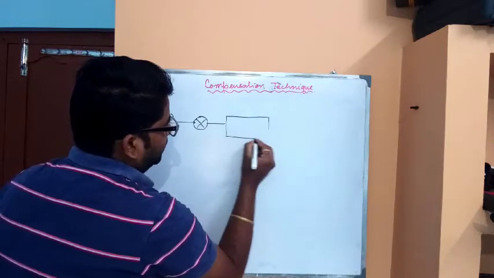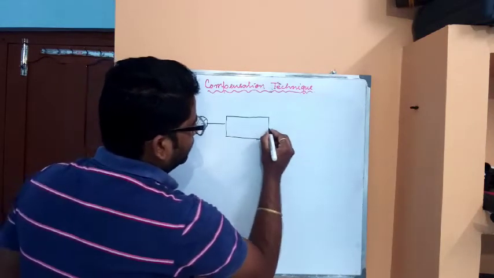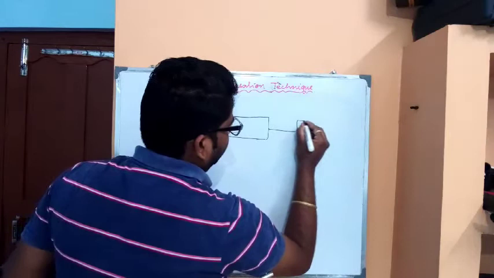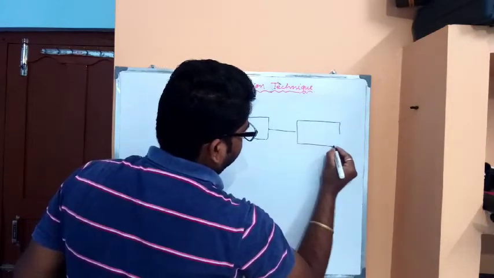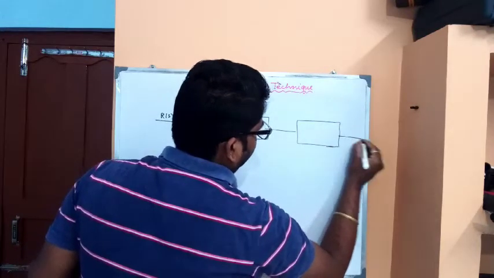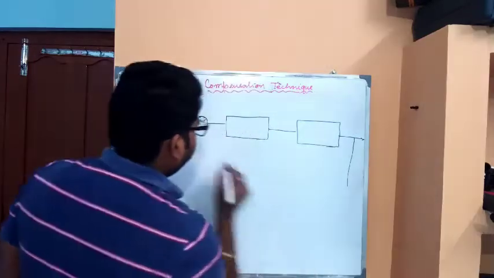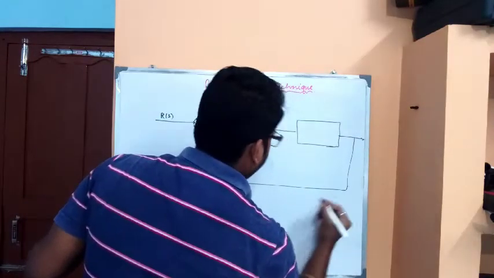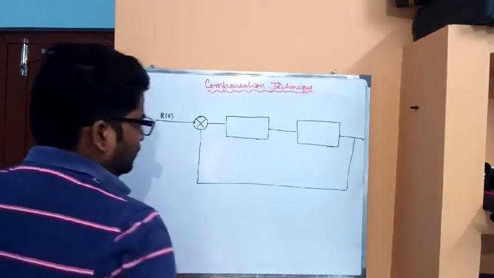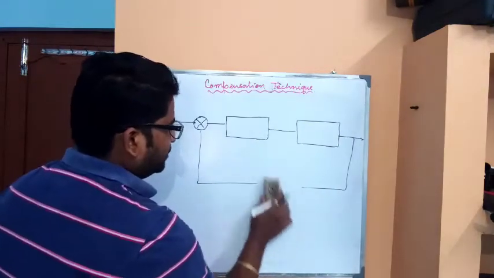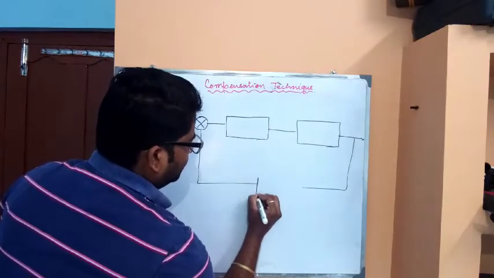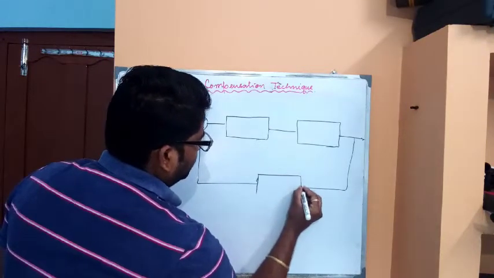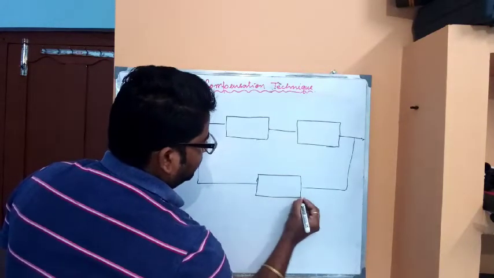Then after the error detector comes the compensator circuit, and here the existing control system is present. This is the feedback, or simply we can represent it by a unity feedback system.